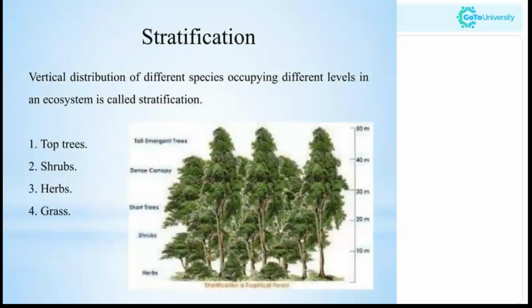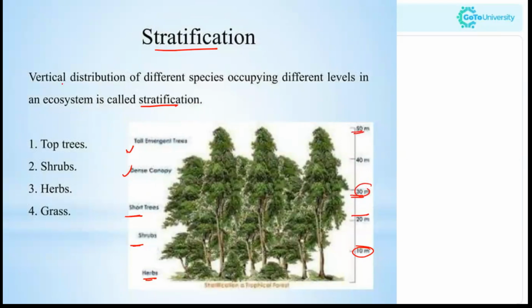Now, coming to stratification. Stratification is the vertical distribution of different species occupying different levels in an ecosystem. Here you can see the levels: the herbs will be covering below 10 meters, the shrubs will be between 10 and 20 meters, short trees will be below 30 meters, and the tall trees will be above 30 meters, up to 50 meters in height even.